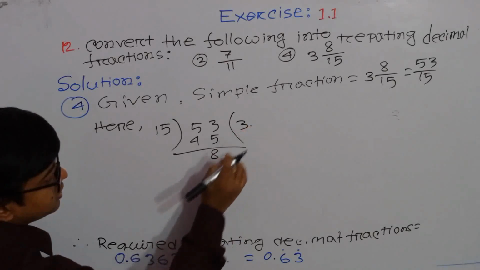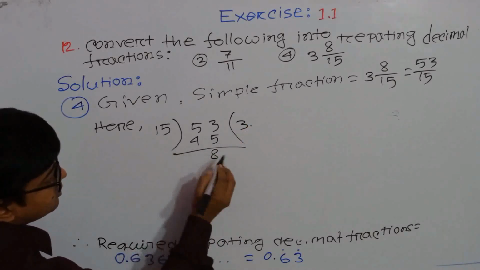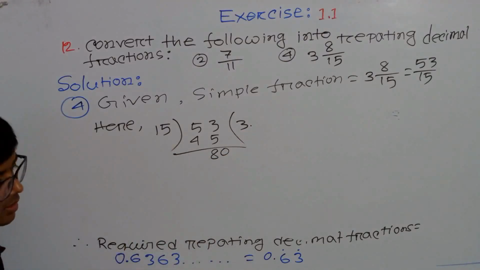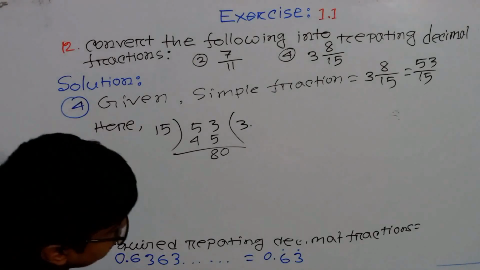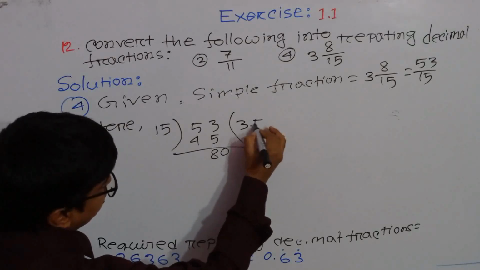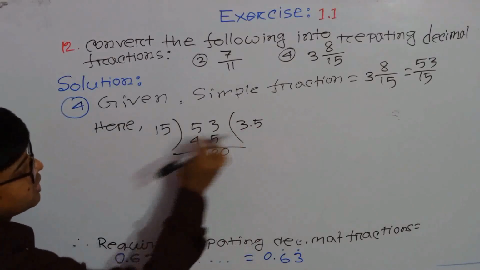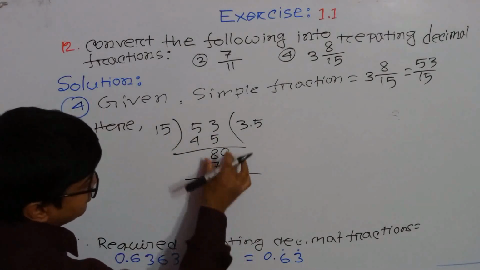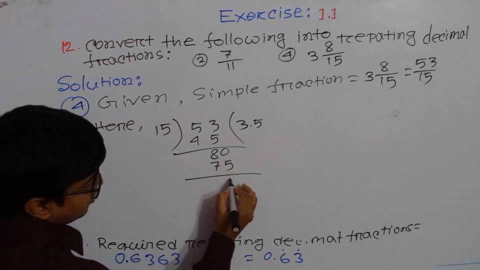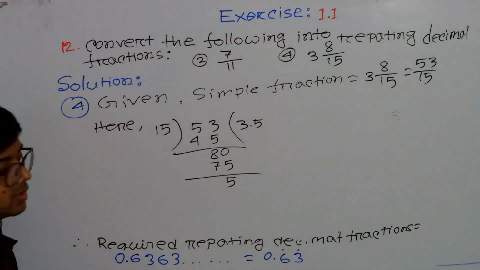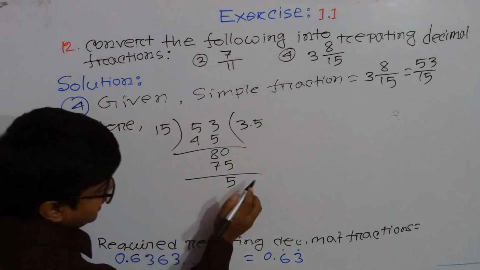Now for this point, we can write here 0. Now 80 is divisible by 15, so we can write here 5. We can take 5 into 15, it will be 75. After subtraction, it will be 5, and 5 is not divisible by 15, so we can take here 0.